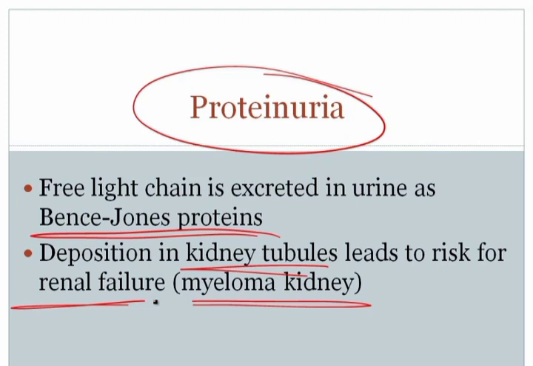And also, you're going to lack antigenic diversity because you've only got one cell type that's making all of the immunoglobulin, which is then going to result in an increased risk for infection, which is the most common cause of death in multiple myeloma. And the third complication is that you're going to overproduce light chain, and the overproduced light chain will go into the blood, deposit in tissue as amyloid, go into the urine, come out as Bence-Jones proteins, and can possibly deposit in the kidneys, resulting in myeloma kidney. So I think that's a very easy and straightforward summary for multiple myeloma.